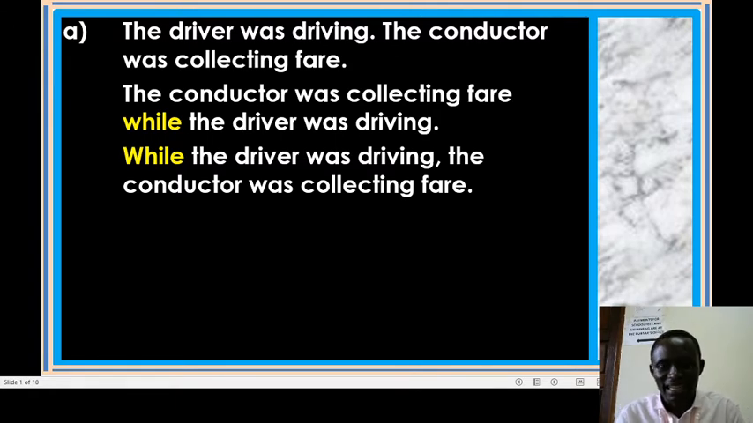collecting fare. Now, like we said, the moment we begin with this joining word while, we put a comma at the end of the first phrase. Yes, while the driver was driving, the conductor was collecting fare. That is it, dear friends.